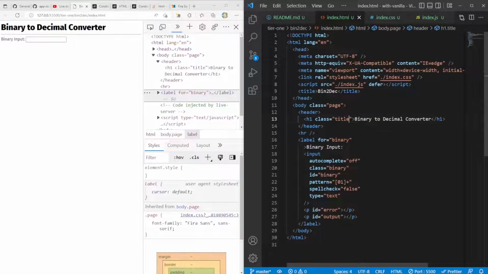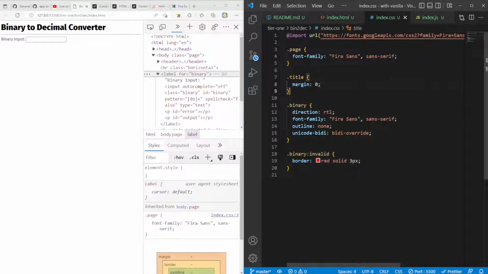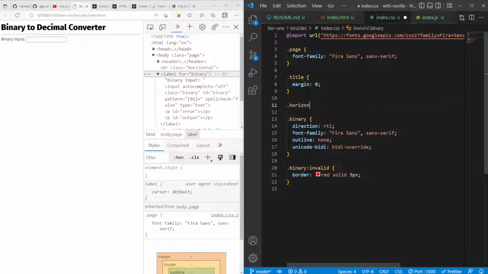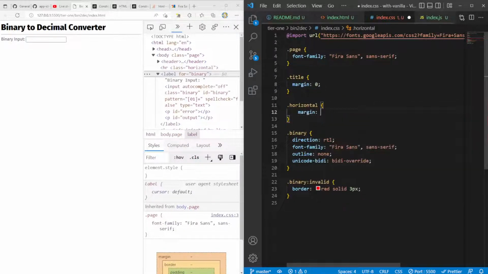What I might want to do is say for my rule here, horizontal, let's call that horizontal. Under here, maybe we can say margin 1 rem 0. This is a shorthand for top and bottom and also left and right. So let's do that. Gives us some nice margin there.